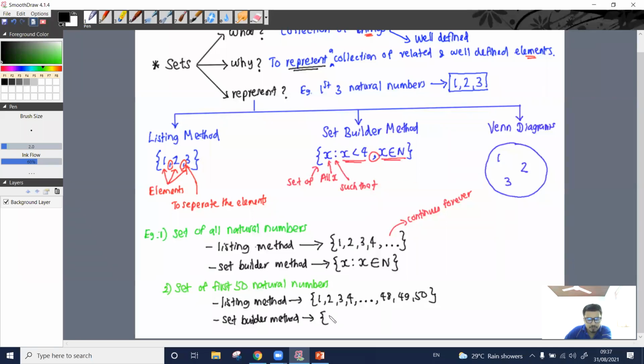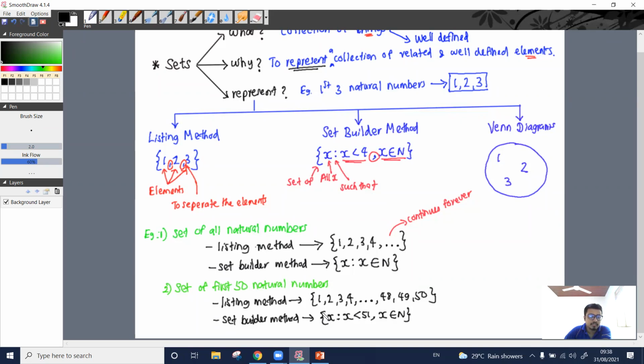Set of all x such that x should be less than 51 and x belongs to natural number.